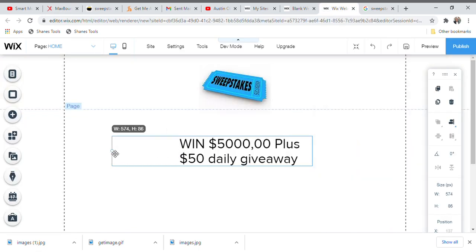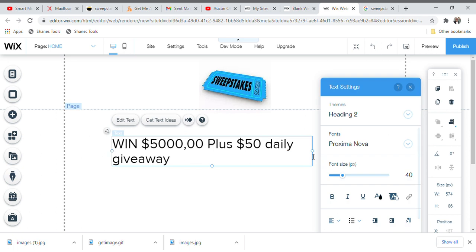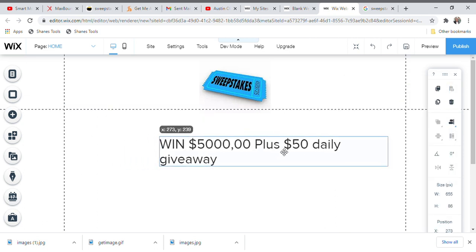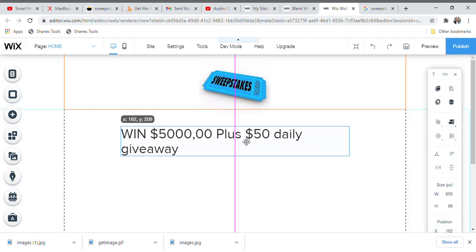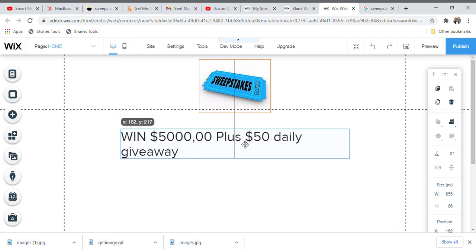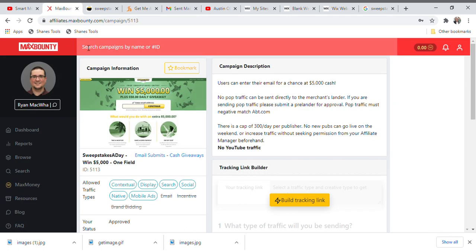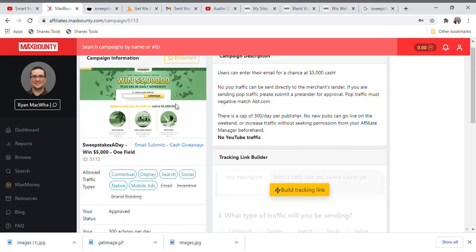So, guys, now I will make it a little bit large. You're going to spread it a little. So, guys, now we bring it to the center. If possible, we can check. Okay, now, guys, it is showing that it is currently on the center. So, guys, what is the next thing to do? All you need to do right now, guys, is to go back to this particular page.